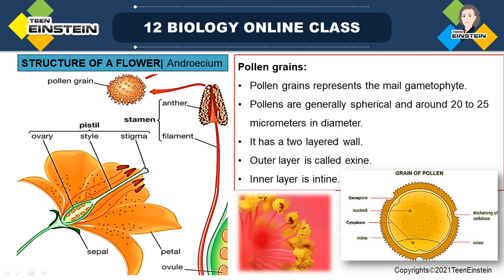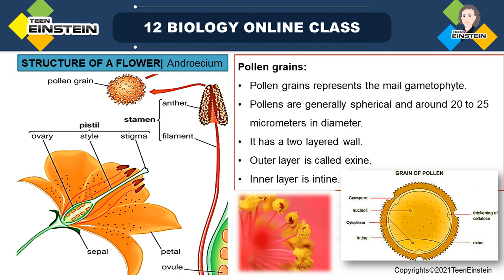Generally, pollen grains are spherical, as you can see in the picture, and very small. When you touch that anther, it's like dust-like structures, but in one touch itself you will get hundreds of pollen grains. With the help of a microscope you can see the structure of a pollen grain. The diameter of a pollen grain is around 25 to 50 micrometers. It is a very small structure.